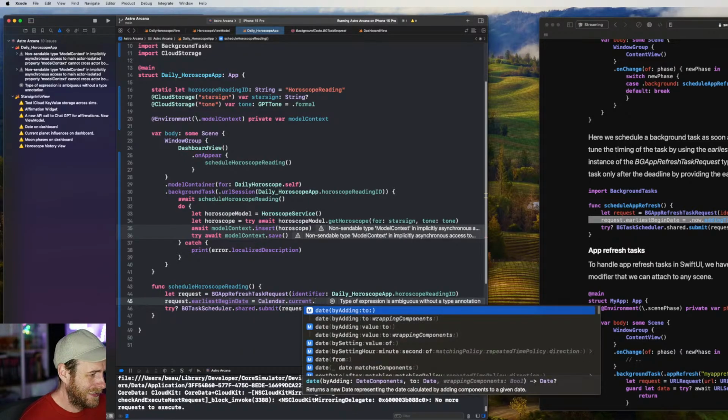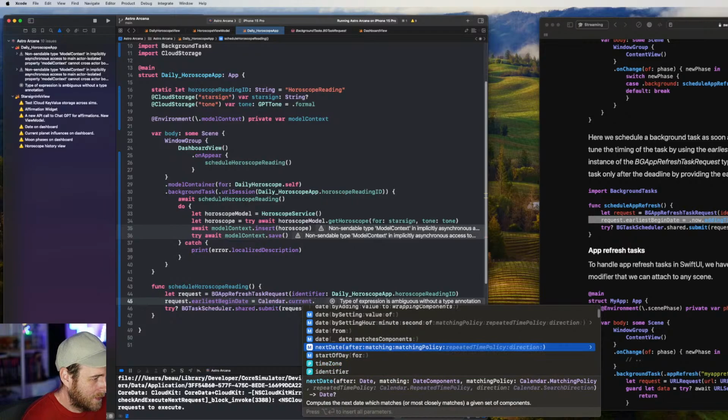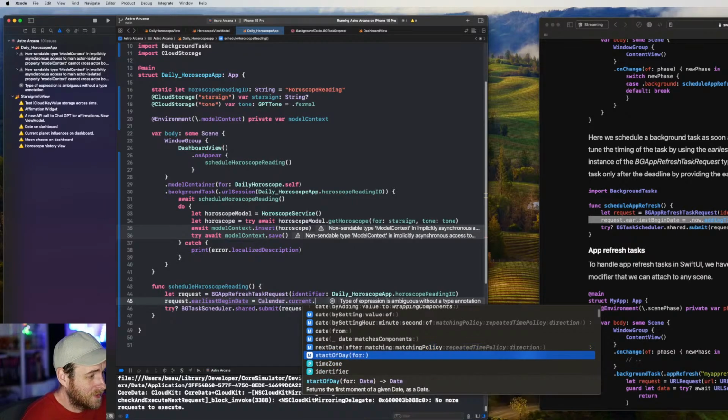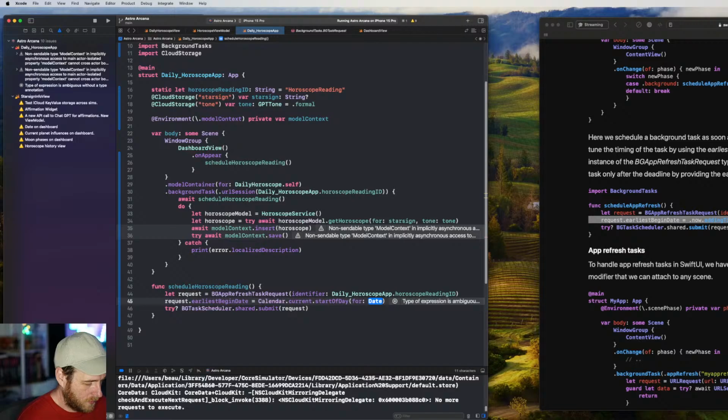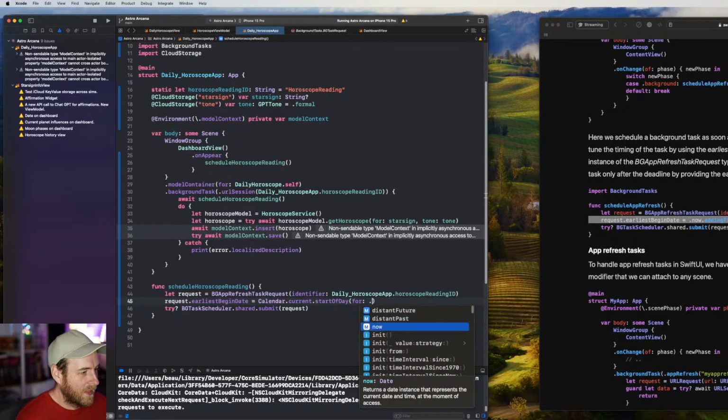Current, oh man, date from, how do we do this? Date after start of day. Can we do like tomorrow? Start of day.